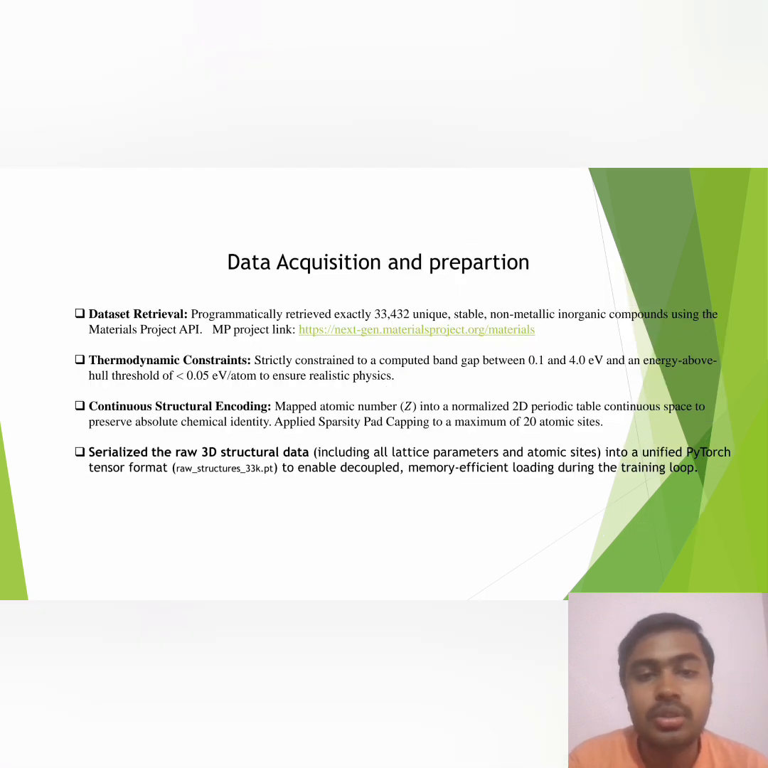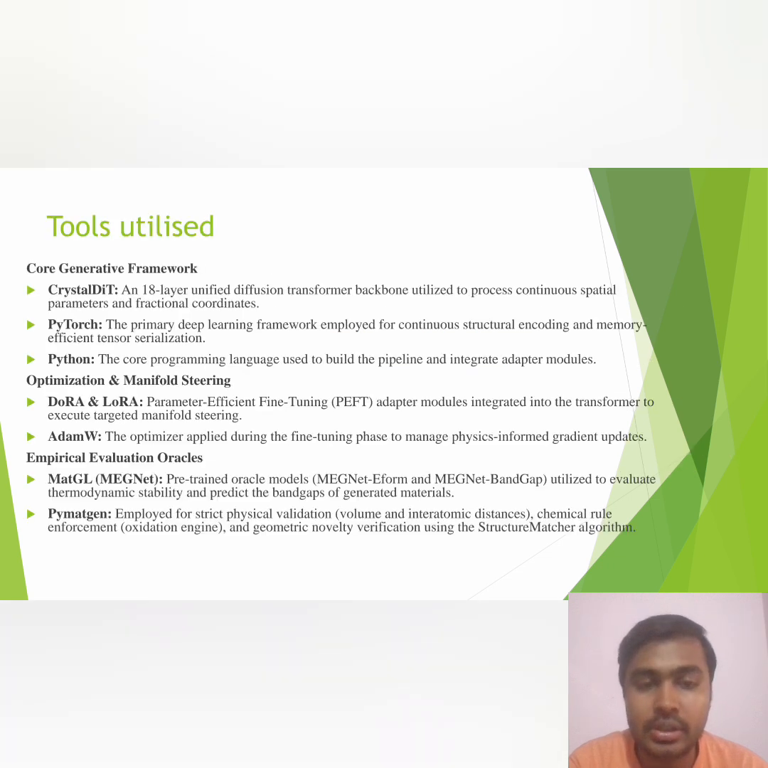To build our solution, we programmatically retrieved 33,432 unique, stable, non-metallic inorganic compounds from the Materials Project API. This strictly constrained the data to band gaps between 0.1 and 4 electron volts and energy above hull thresholds of less than 0.05 electron volts per atom. We then encoded the atomic numbers into a normalized 2D continuous space and serialized everything into a PyTorch tensor for memory efficiency. Our generative framework utilizes the Crystal DiT architecture, PyTorch, and Python.